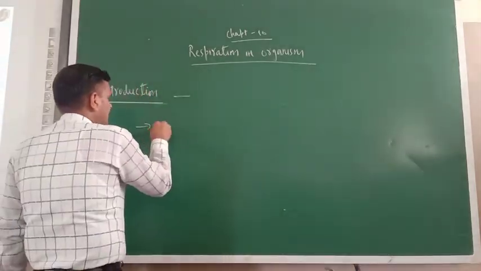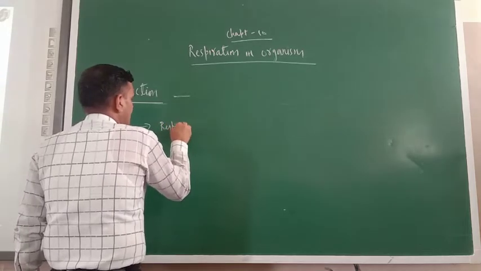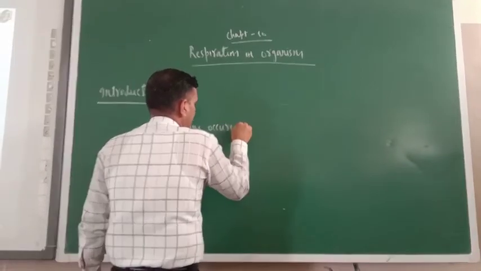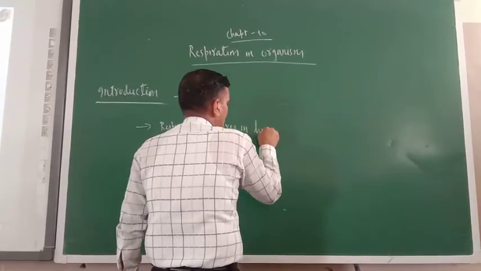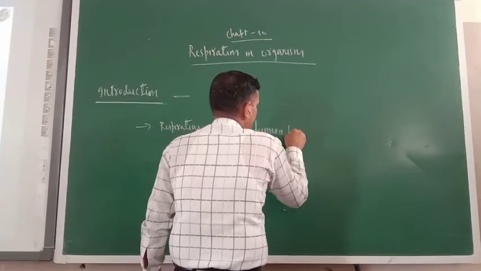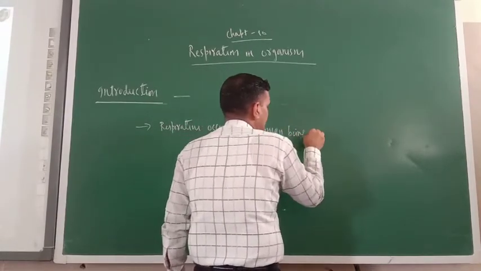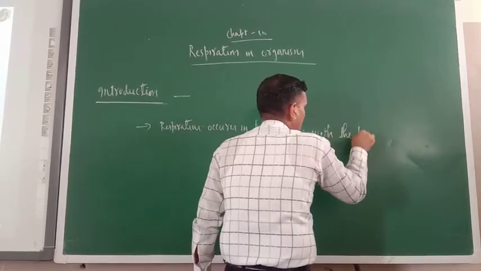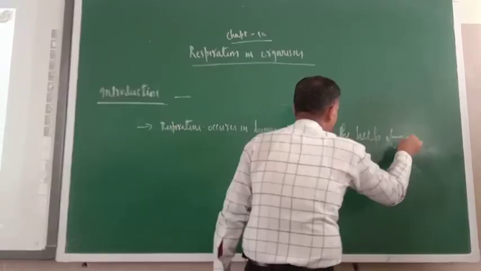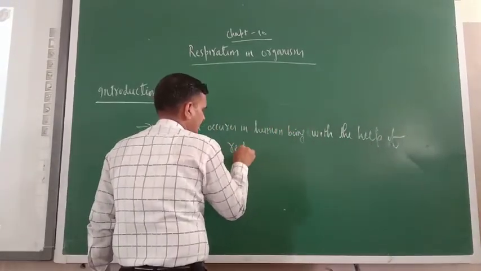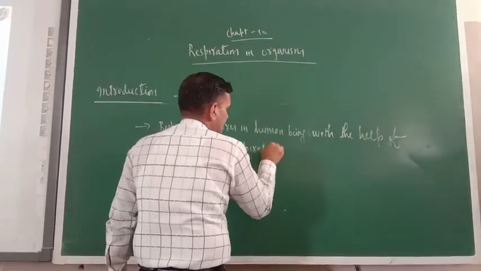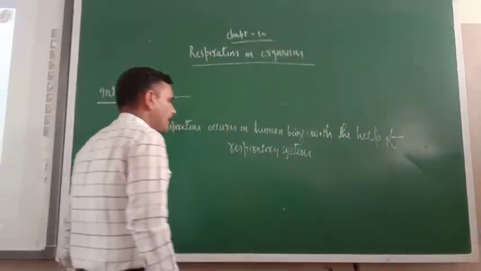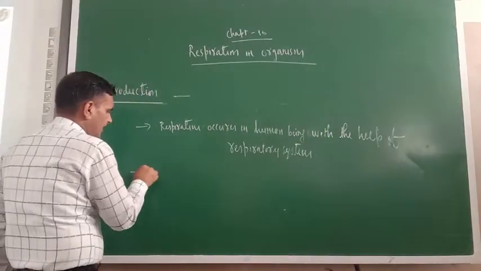So the first point is here: respiration occurs in human beings with the help of the respiratory system. Now, in the respiratory system, how many organs are involved?